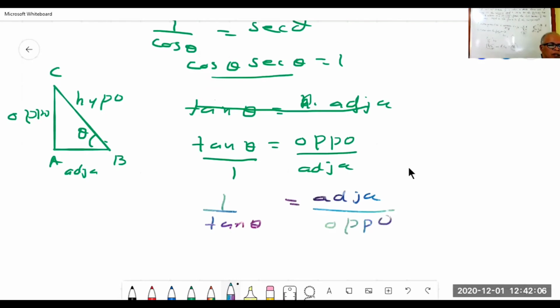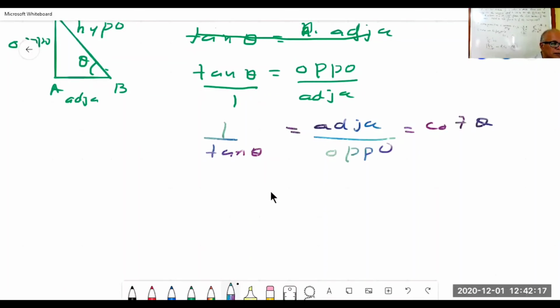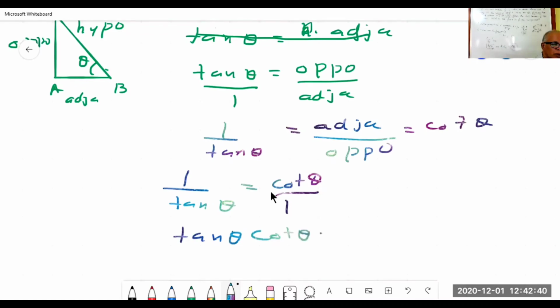What is it? Cotangent. Cot, we call cot theta. So what you got? 1 by tan theta is equal to cot theta, right? So, cross multiply it, and what do you get? Tan theta into cot theta is equal to 1.